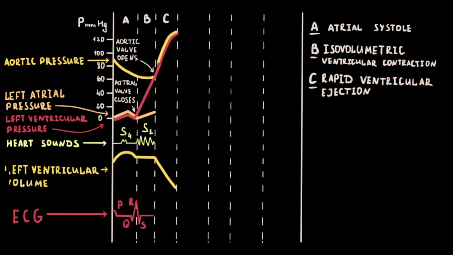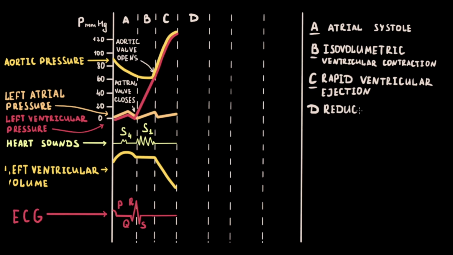Concomitantly, aortic pressure increases as a result of the large volume of blood that is suddenly added to the aorta. During this phase, atrial filling begins, and left atrial pressure slowly increases as blood is returned to the left heart from the pulmonary circulation. This blood will be ejected from the left heart in the next cycle. There are no heart sounds in this phase. The end of this phase coincides with the end of the ST segment or the beginning of the T wave on the ECG.